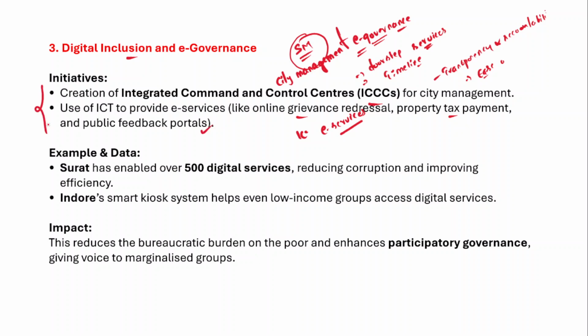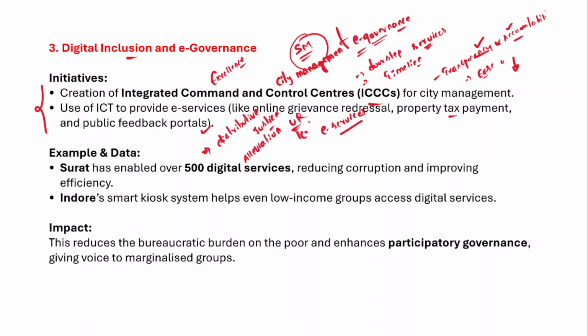So ultimately, when you integrate e-governance with the smart cities mission, it would result in excellence in governance. And apart from that, it would also result in distributive justice, since it arrests corruption as well. How does it arrest corruption? When it brings transparency and accountability into the administration. Now what generally happens with transparency and accountability? It reduces corruption, right? So therefore it ultimately results in distributive justice and the elimination of urban poverty as well.